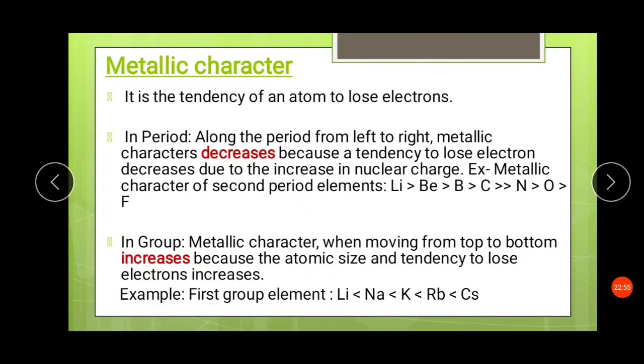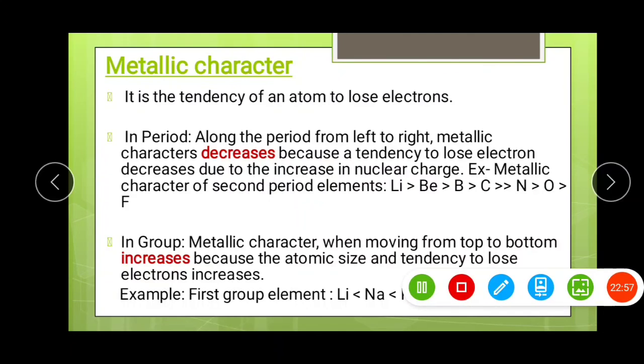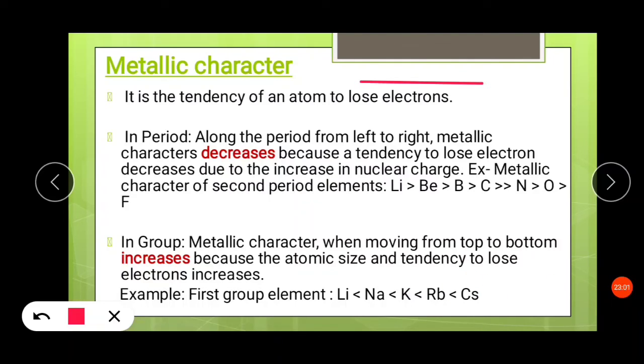As we just discussed, moving across a period, a shell is not being added. Instead, the nuclear charge is increased. So nuclear charge will increase, the shell will be pulled inwards. When the shell is pulled inwards, the tendency of that atom to lose electrons will decrease.